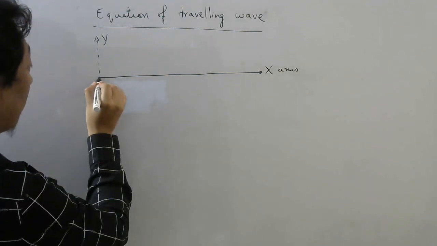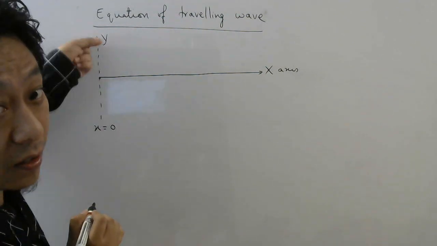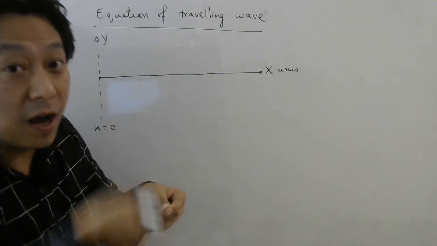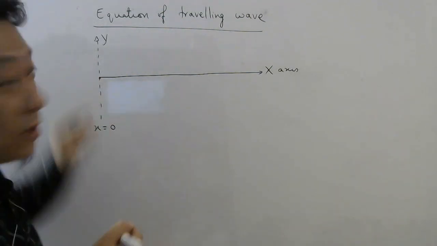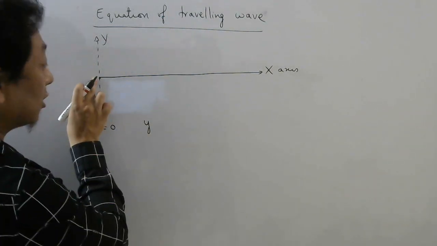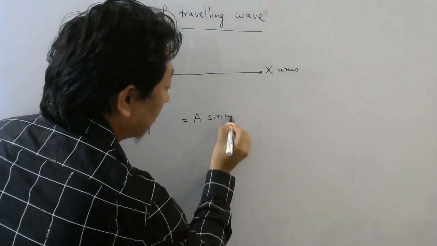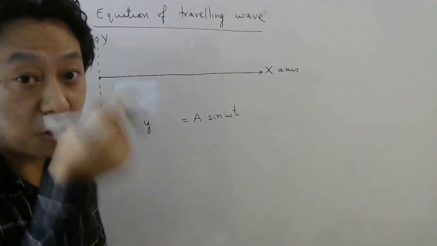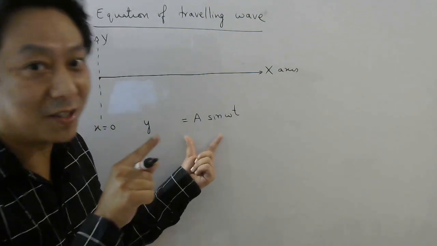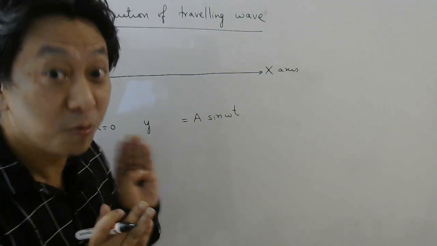Now if you take this point as origin, x equal to 0, and if you move this point in this fashion, let us assume this point is moved in a simple harmonic way. When I say this point is moved in a simple harmonic way, it means the displacement of this point can be written as y equal to a sine omega t. So this is the equation of displacement of a particle performing simple harmonic motion. This is done in the previous chapter, oscillations. If you want me to derive this, let me know in the comment section. But this you must know.